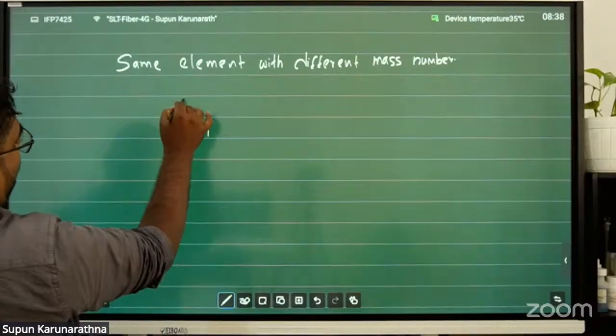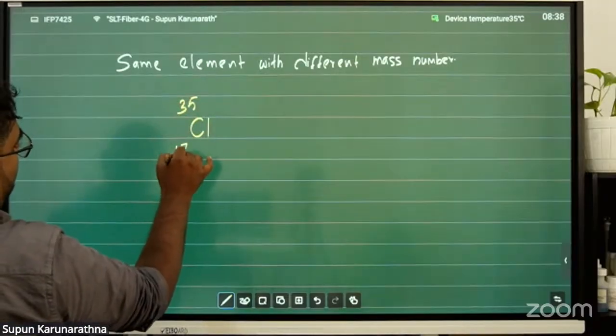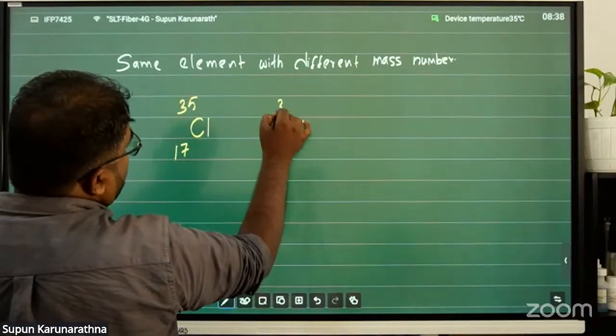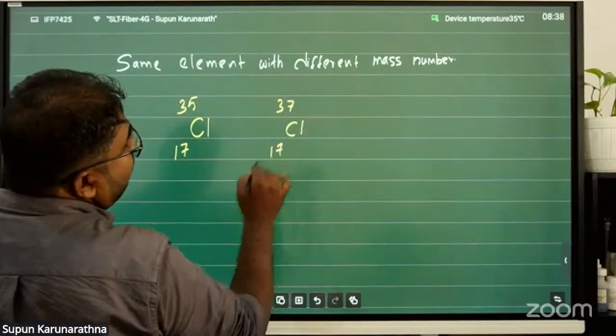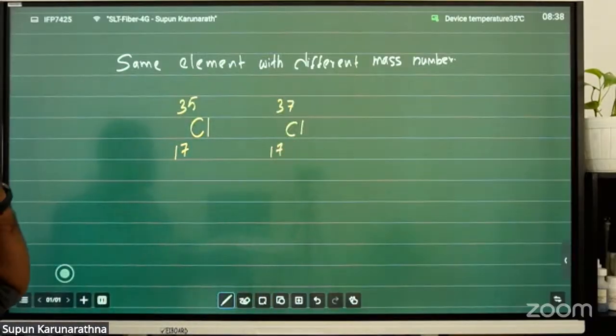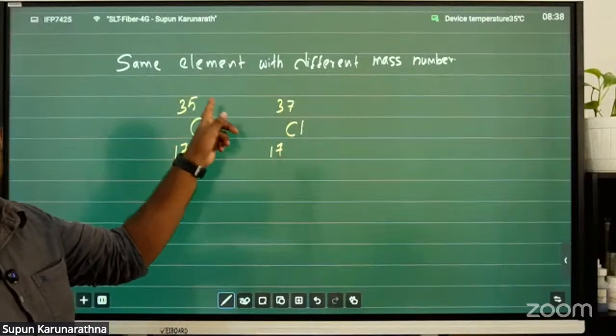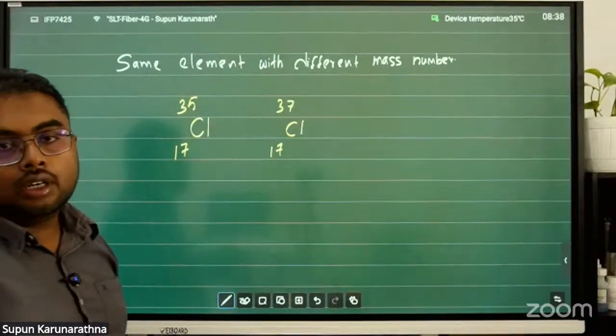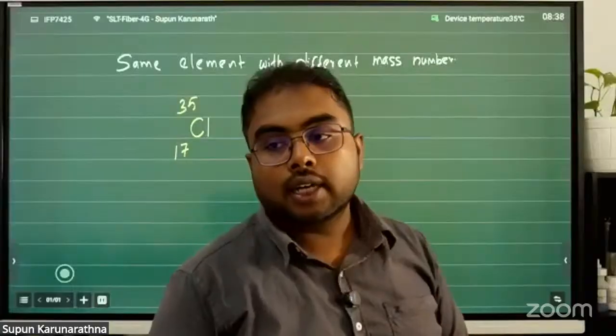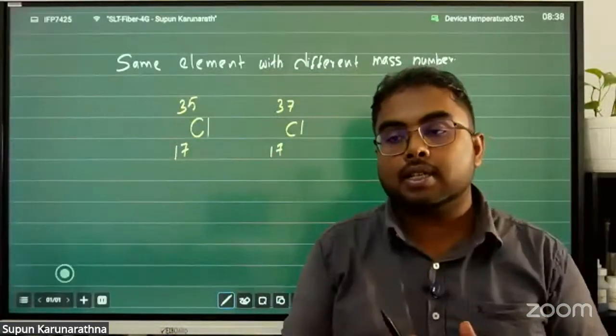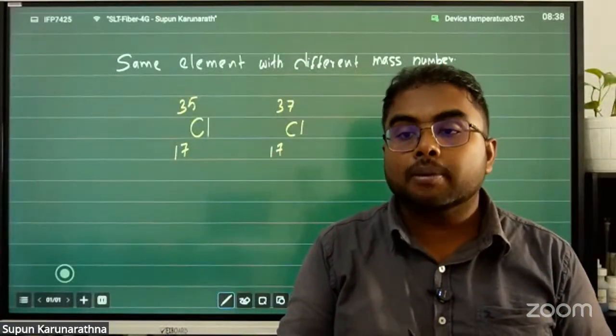Example, chlorine 35, 17 and chlorine 37, 17. Did you see that? The same element, but the mass numbers are different. So what is the reason? The reason is that the different mass numbers have different amounts of neutrons.